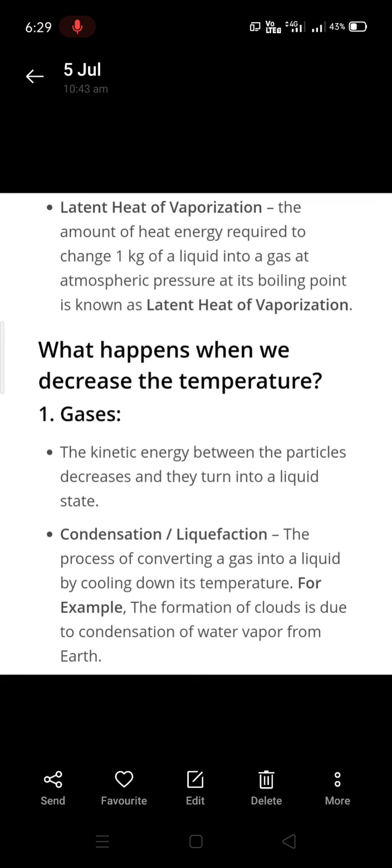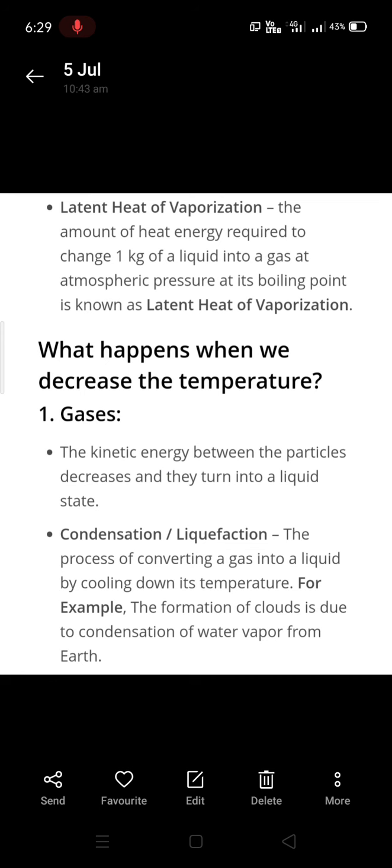And what happens when we decrease the temperature? When you start decreasing the temperature, the reverse process takes place. That is, gases change to liquids, liquids change to solids. The process in which you convert a gas to liquid by cooling down its temperature is called condensation or liquefaction.